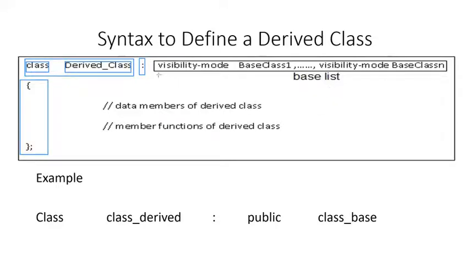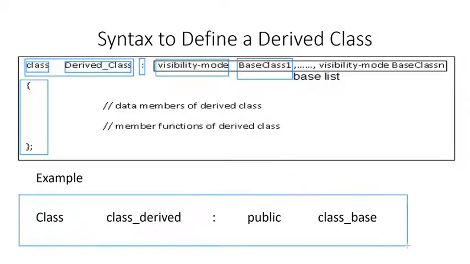If there are multiple classes, then you have to separate them by the comma operator. So how do you define them? First of all, you give the visibility mode, whether you want to inherit the class publicly, privately, or protectedly, and then the name of the base class which you want to inherit. So here is a simple example of how you can inherit a single base class. First of all, you have to give the keyword class.